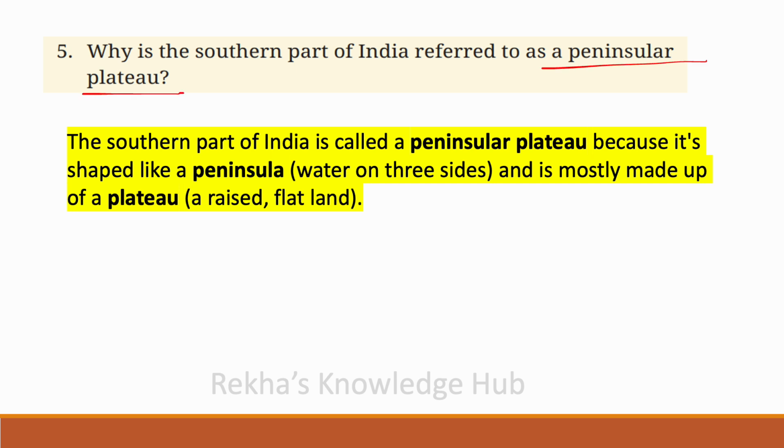The southern part of India is called a peninsular plateau because it is shaped like a peninsula. What is a peninsula? A peninsula has water on three sides. It is also mostly made up of a plateau. What is a plateau? A raised flat land.